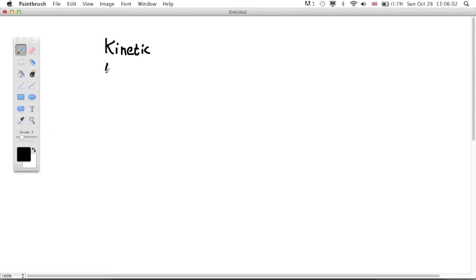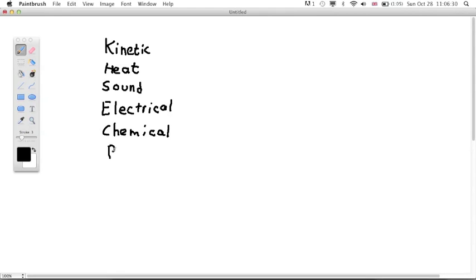There is kinetic energy, which you should be familiar with. There is heat energy, which can also be referred to as thermal energy. There is sound energy. There is electrical energy. And you'll be learning about all of these in grade 9. There's chemical energy, and there's potential energy. There are also other types of energy, but this is what you're going to be learning in grade 9.